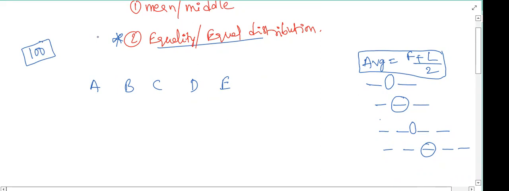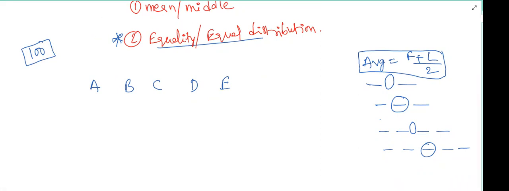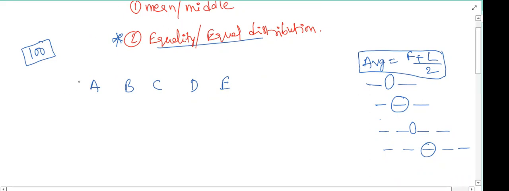Now we start distributing equally among these 5 people. Tell me, each person will get how much? 20 rupees. Each person will get 20, 20, 20, 20, and 20 rupees.